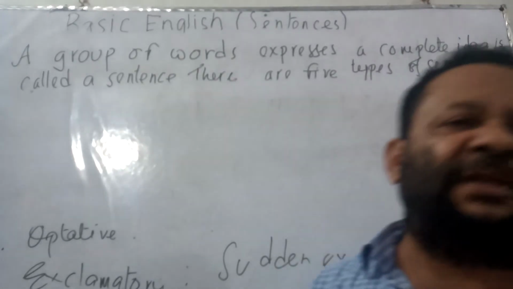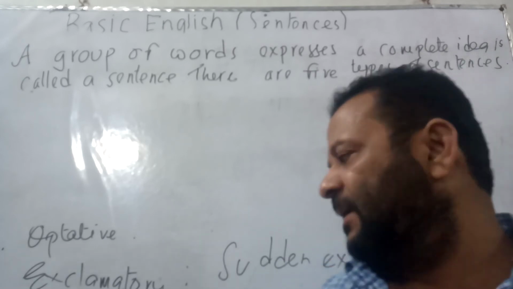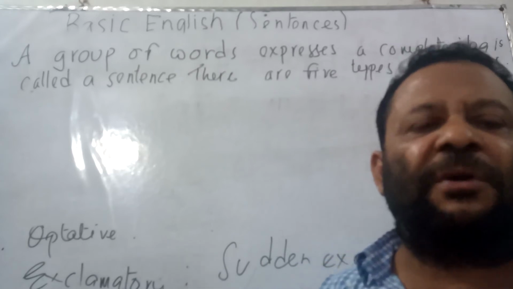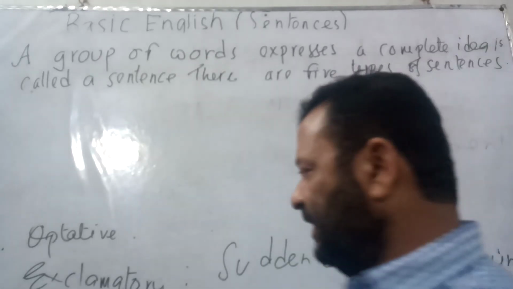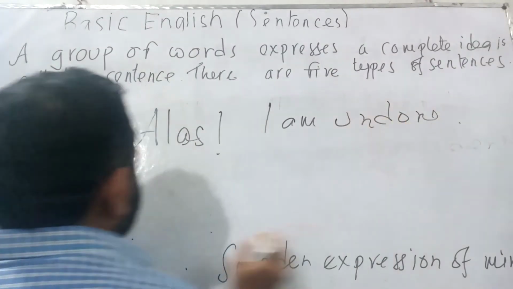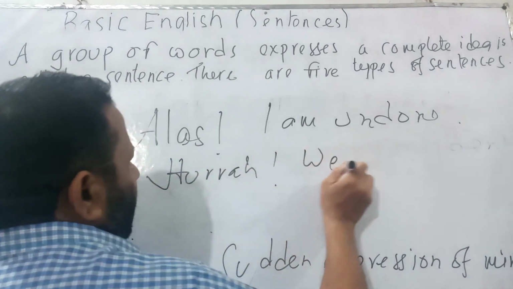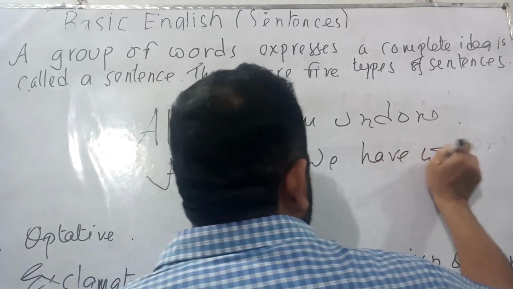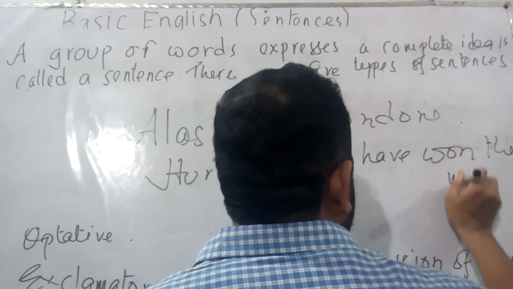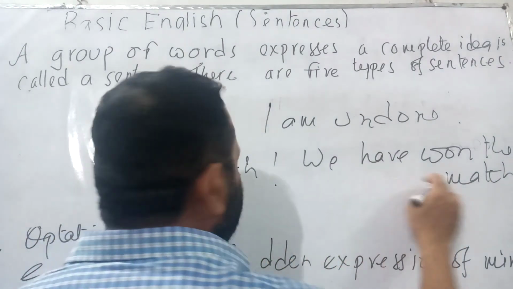Now by using exclamatory sentence we actually express certain expression of our mind. That is, we express emotion of our mind. Now let us make some sentences. Alas, I am undone. Hurrah, we have won the match. Alas, I am undone. Hurrah, we have won the match.